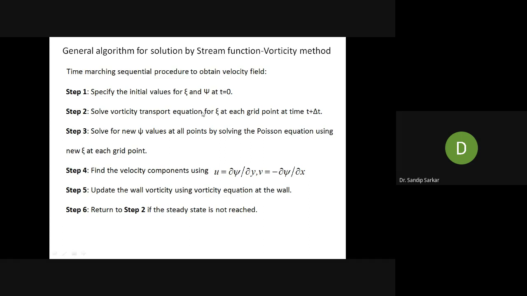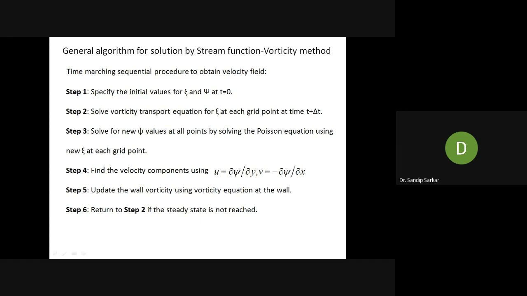Step number 2, now from time t equal to 0, we are marching with the time. Let us say we are marching with the time with a time step increment delta t. That means at time t equal to 0, we have the initial condition. Now at time t plus delta t, we are incrementing the time by delta t, which you already know. So the next step will be, with an increment of time delta t, you need to solve the vorticity